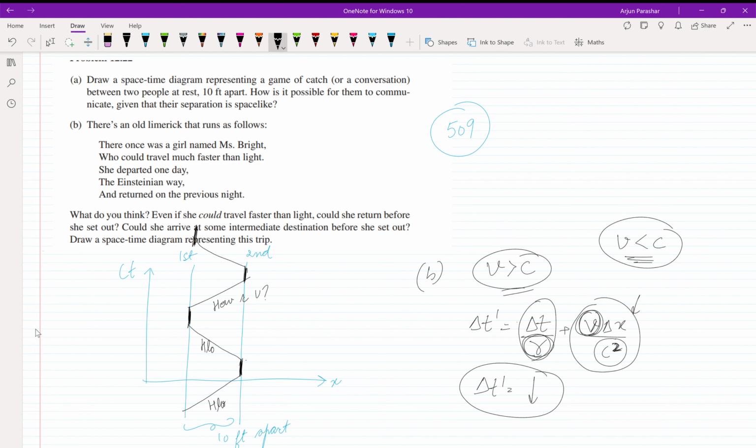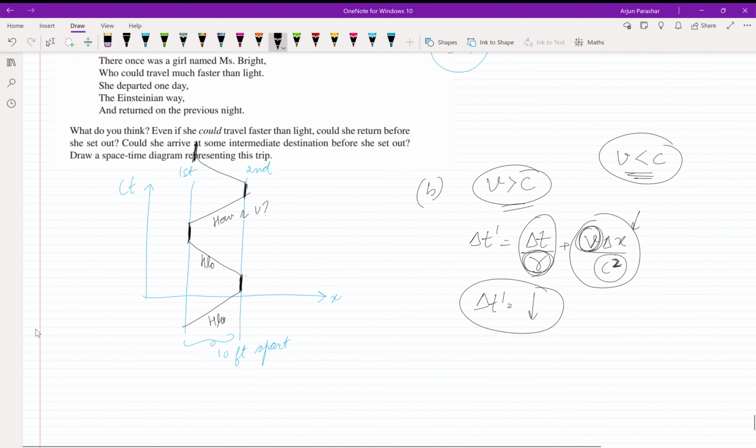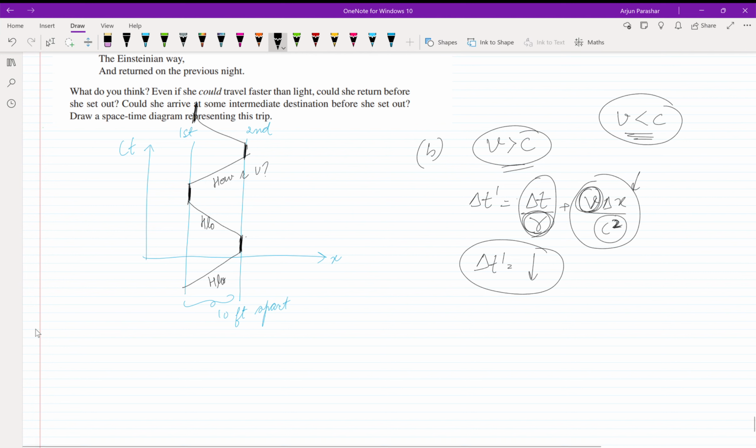So yes, you can say that if a girl or a boy is traveling faster than speed of light, then in her axis she can reduce the time, or she can return to the previous night. But if we are talking about our axis, then could she arrive at some intermediate destination before she set out? Yes, she can arrive if we are talking about in our axis.